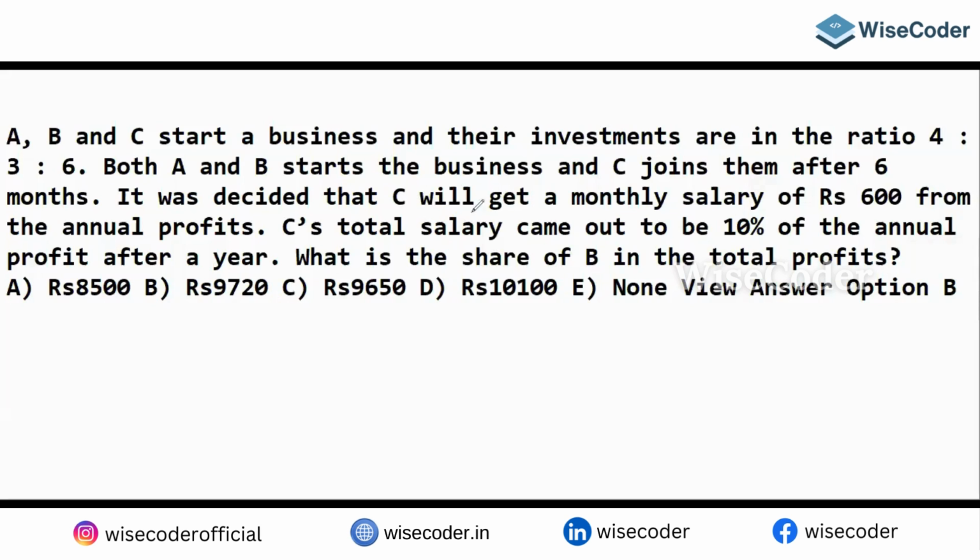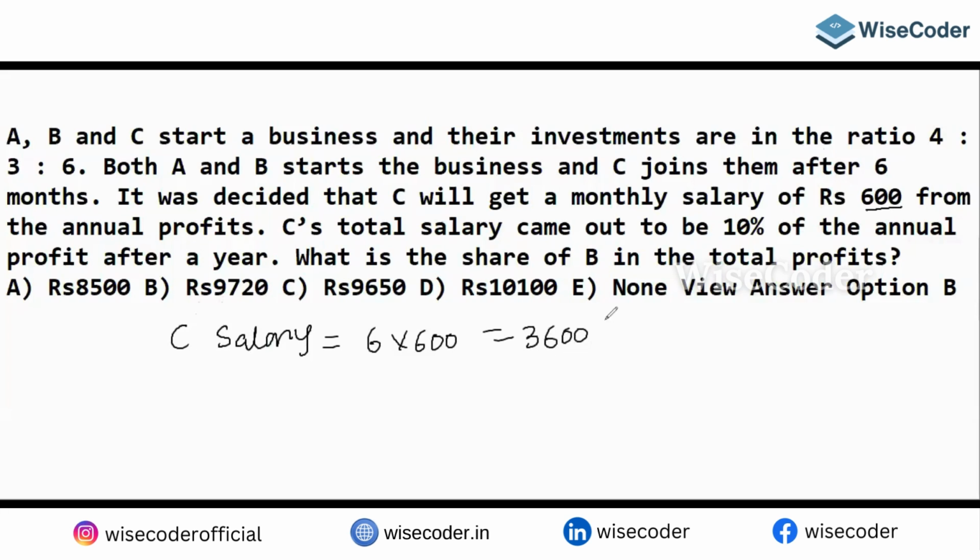C will get a monthly salary of 6,000, but you need to understand C joins after 6 months only. So C's salary will become 6 into 600, which gives you 3,600.